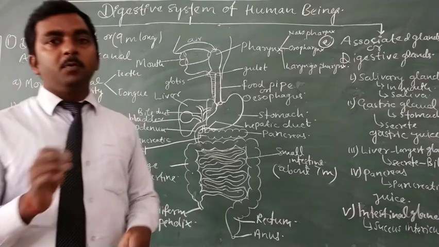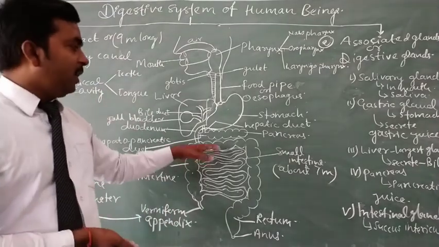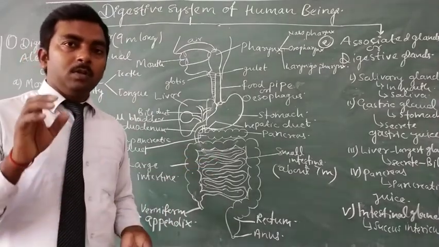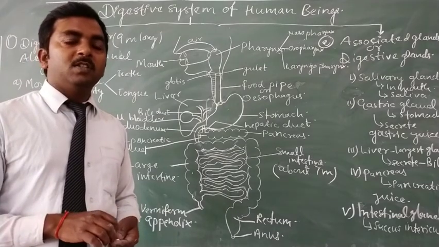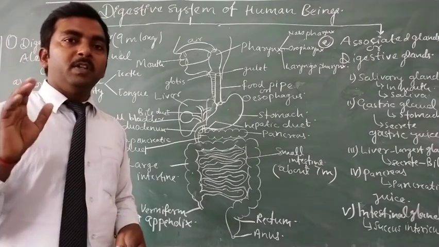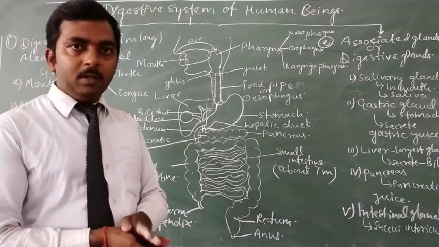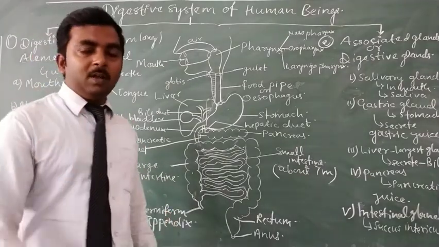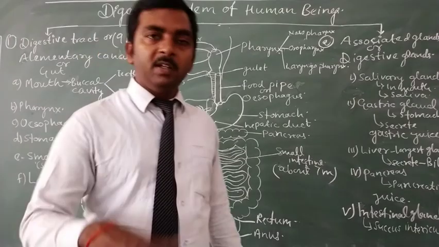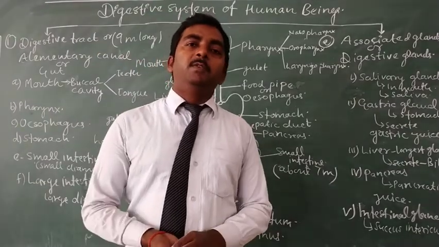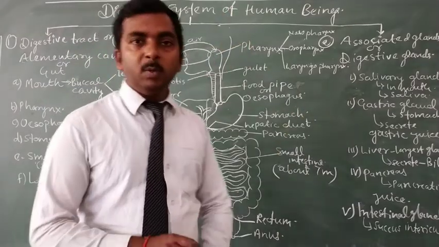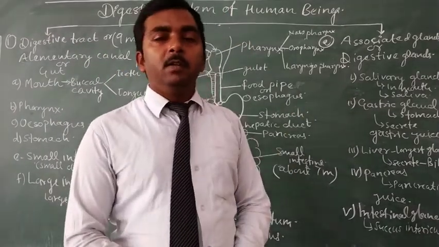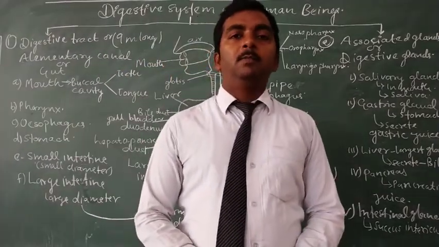After that, the food is absorbed in the small intestine through the inner lining, which is transformed into finger-like projections, which are known as villi. The structure of villi we will also discuss in detail in a later part of the video. So this is all about the digestive system of human being. I hope you have understood well from this video.